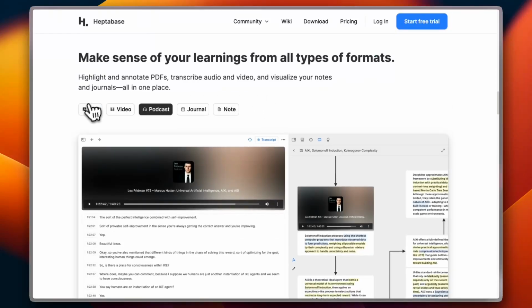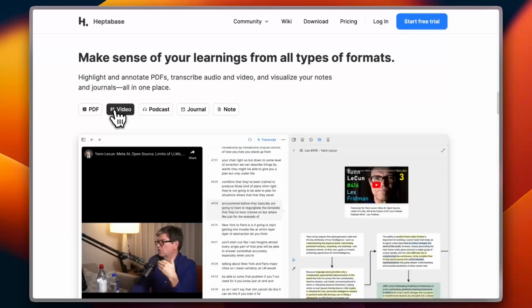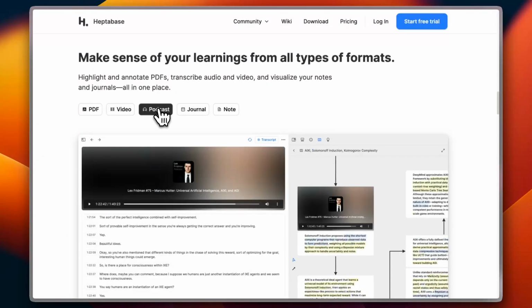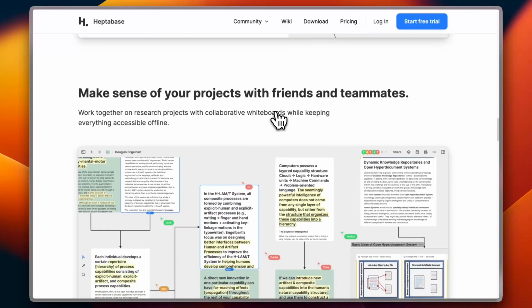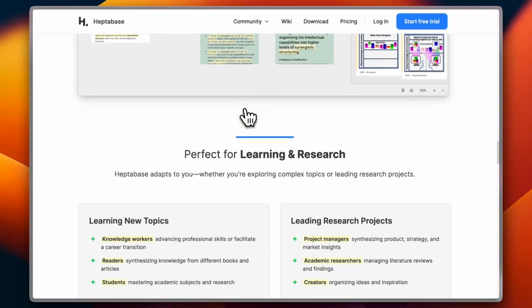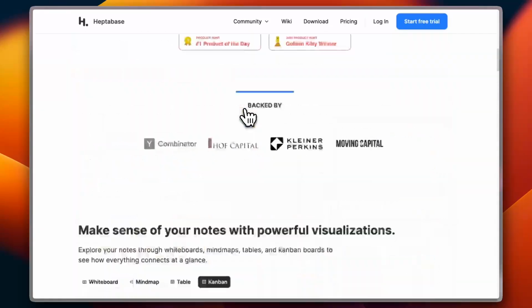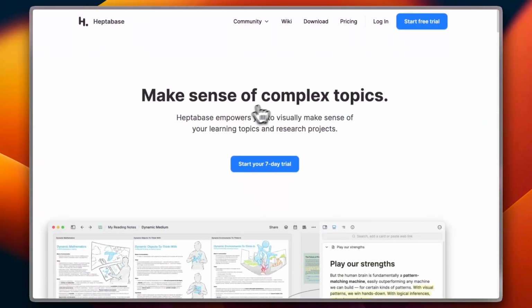And you can even add PDFs, annotate PDFs, transcribe audio and video, and also podcasts, adding journals and notes. So you get many features. So if you are interested in a complex platform like this, Heptabase is definitely worth considering.